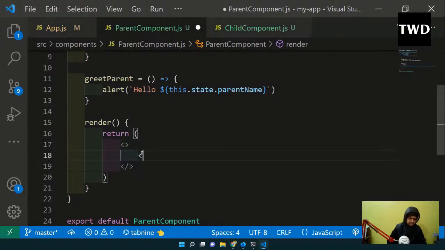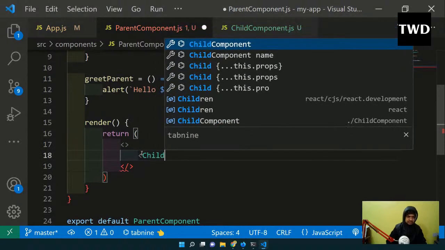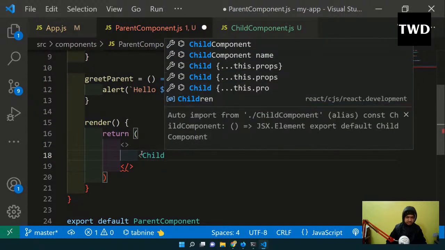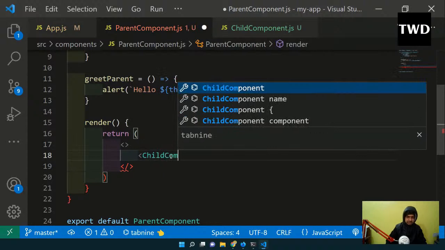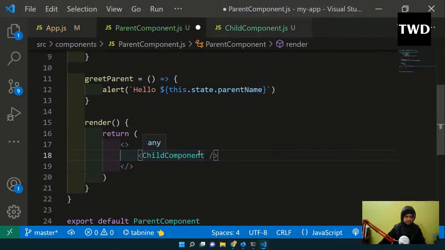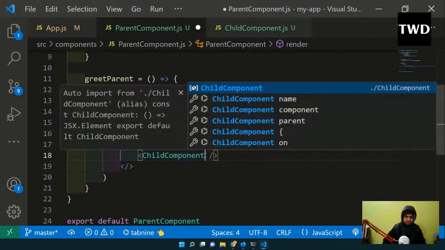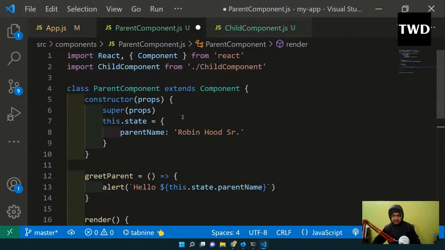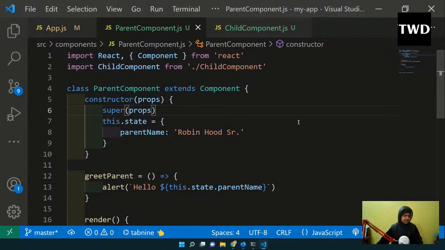child component, which is in the same directory. So that is done, child component.